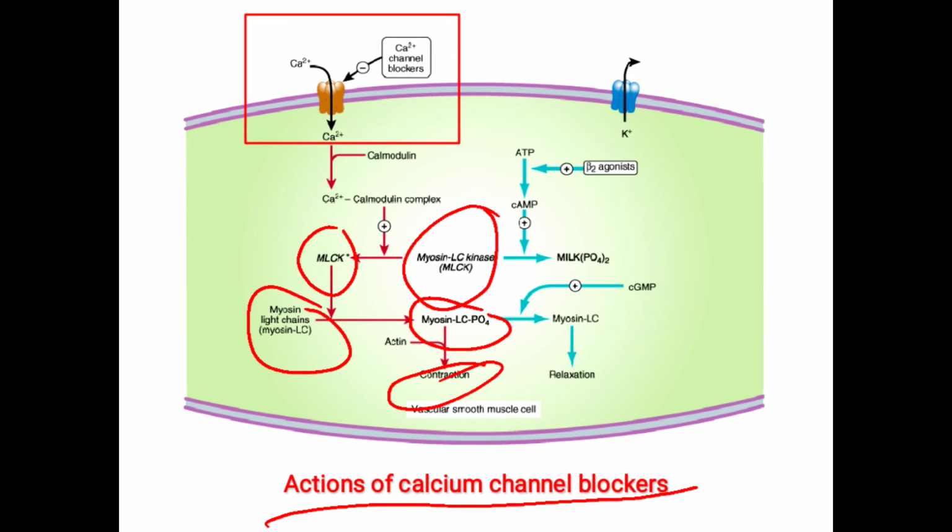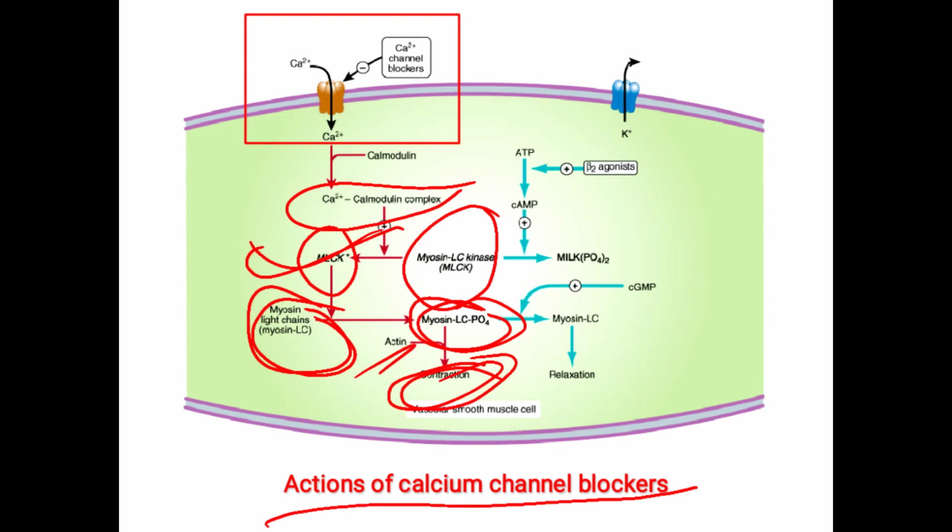So this is possible when the activation of myosin light chain kinase takes place, and myosin light chain kinase activates when the calcium calmodulin complex is formed. So when calcium enters into the cell, it forms a complex with the calmodulin, which activates myosin light chain kinase, which is responsible for the phosphorylation of myosin light chain into myosin light chain phosphate, and along with the actin, it is responsible for the contraction of the heart muscle. So the drugs we are giving are the calcium channel blockers.